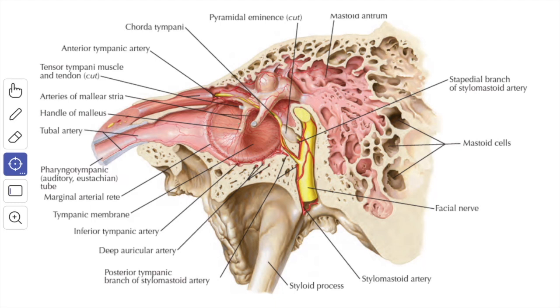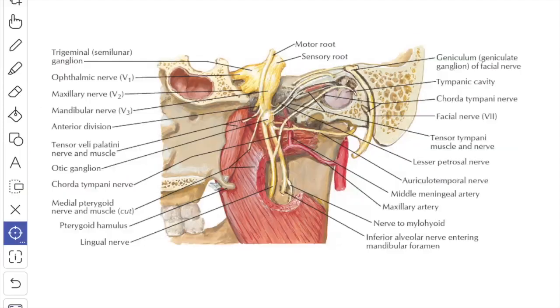It leaves the tympanic cavity through the anterior canaliculus for the nerve, which is situated at the medial end of the petrotympanic fissure. Here, the nerve is accompanied by the anterior ligament of the malleus and the anterior tympanic branch of the maxillary artery. So, in this picture, you can see this is the chorda tympani nerve.